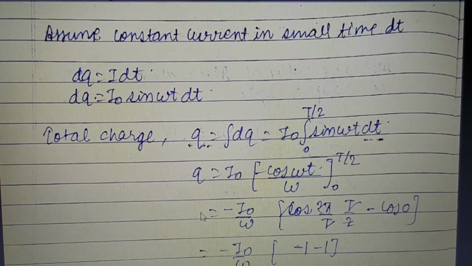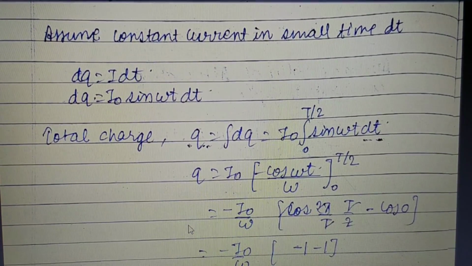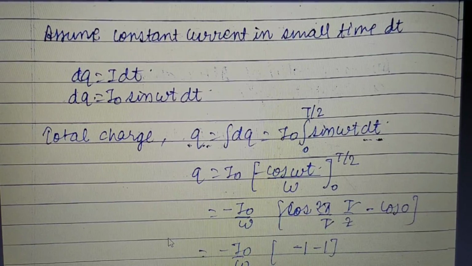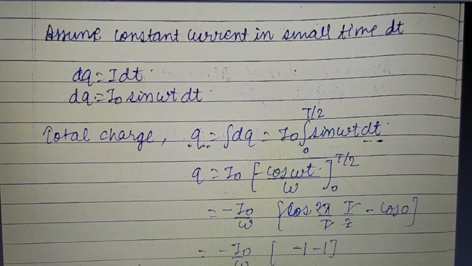If charge is flowing through a circuit, we already know the current will be produced. So how do we define current? We define current I as dq by dt. So we can write dq as I dt. This is how we can write the charge flowing through the circuit.